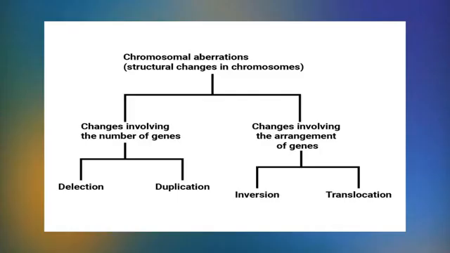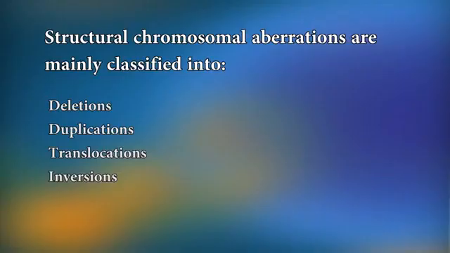These abnormalities are due to the changes in the number and the order of genes, not because of the mutation. Structural chromosomal aberrations are mainly classified into deletions, duplications, translocations and inversions.